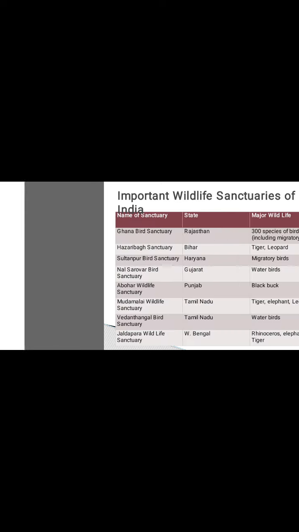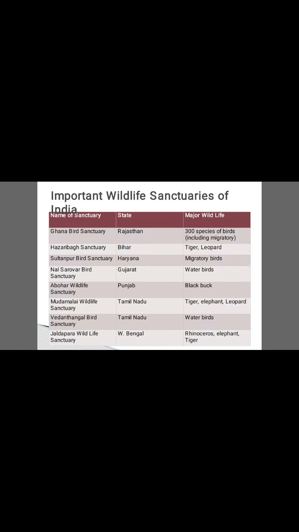Let us see wildlife sanctuaries. These are also protected areas where killing, hunting, shooting or capturing of wildlife is prohibited except under the control of the highest authority. Let us see the important wildlife sanctuaries of our country.